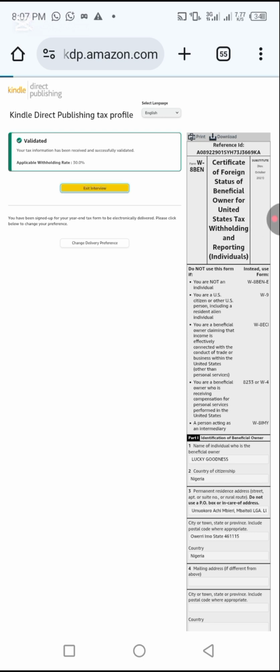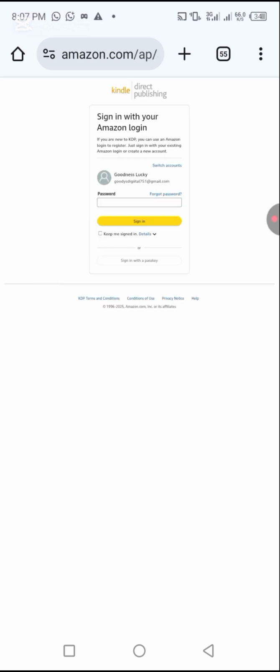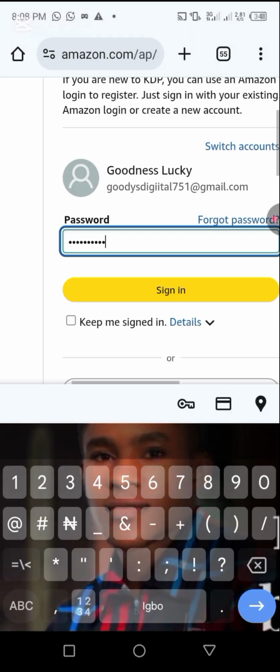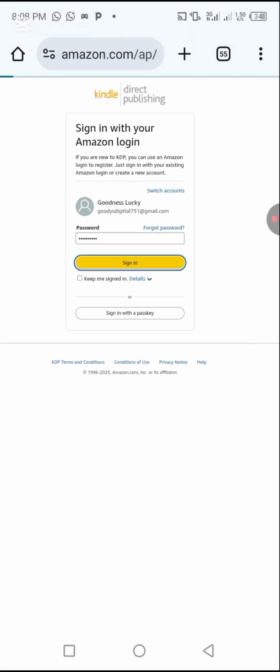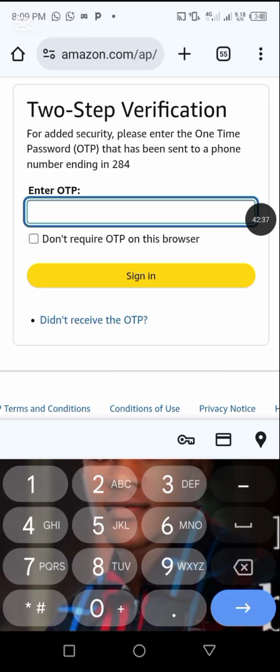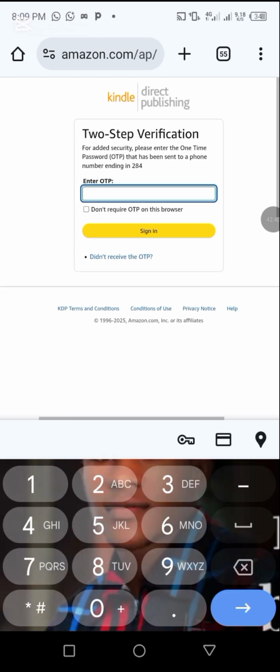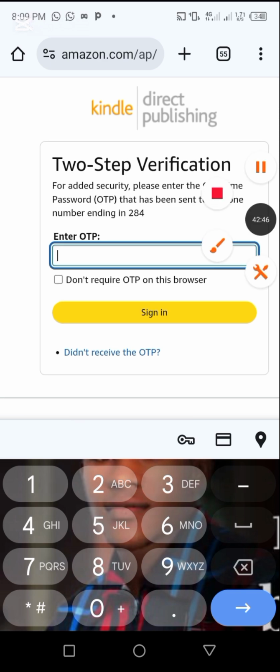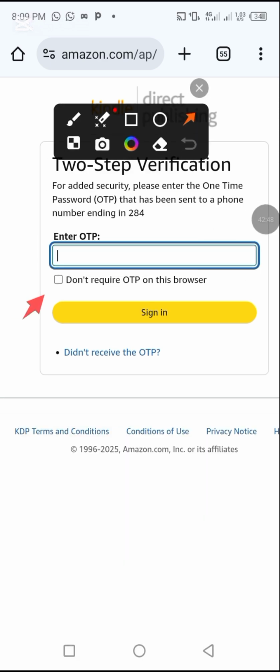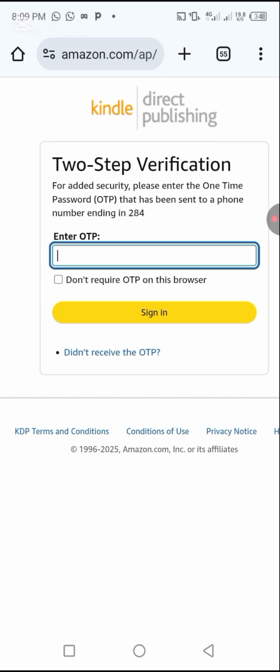So, all right. Now for here, if you don't want to see this OTP sign in again, you can always click on this: don't require OTP on this browser. So that is it.